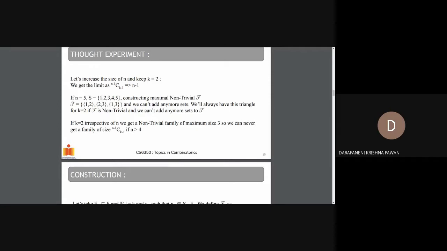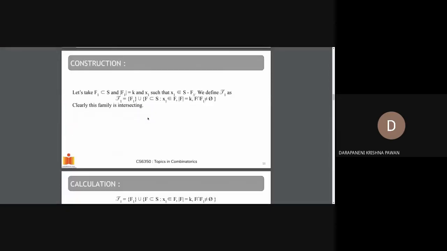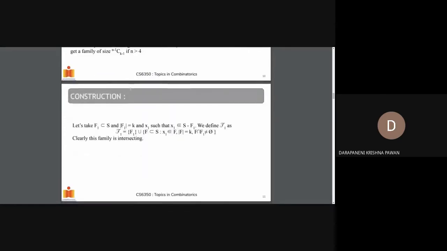For example, if we insert {1,5}, there will be no intersection with {2,3}, so it won't be an intersecting family anymore. You can check. So for any general n and k equal to 2, we have a maximum size of 3 for the non-trivial intersecting family. So we are never going to achieve this n minus 1 choose k minus 1 limit if k is higher and n is higher. So let's take a simple construction.